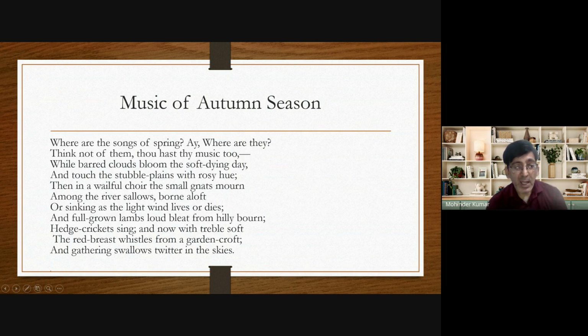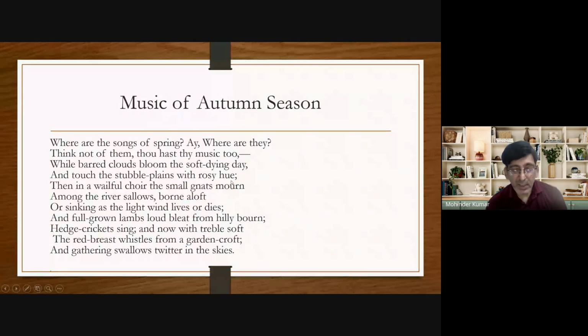And what is the next line? Hedge-crickets sing. Crickets, that is the name of an insect. Hedge-crickets sing. And now with treble soft the redbreast whistles from a garden-croft. The redbreast is the name of a sparrow-like bird, robin we call it. Croft means a corner. He says that during this autumn season, even the music of the hedge-crickets can be heard. Similarly, the music of the red-breasted robin can be heard, and that bird is producing the music sitting in a garden corner.